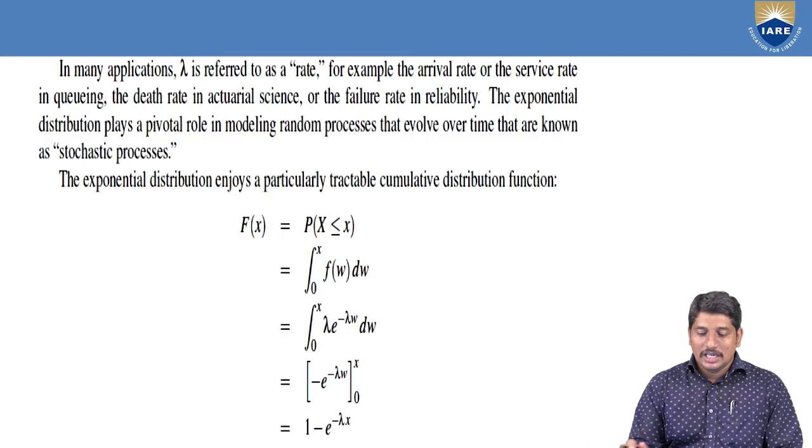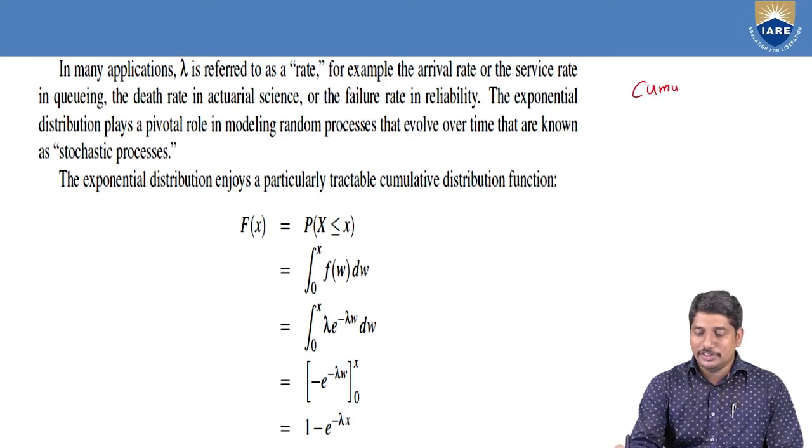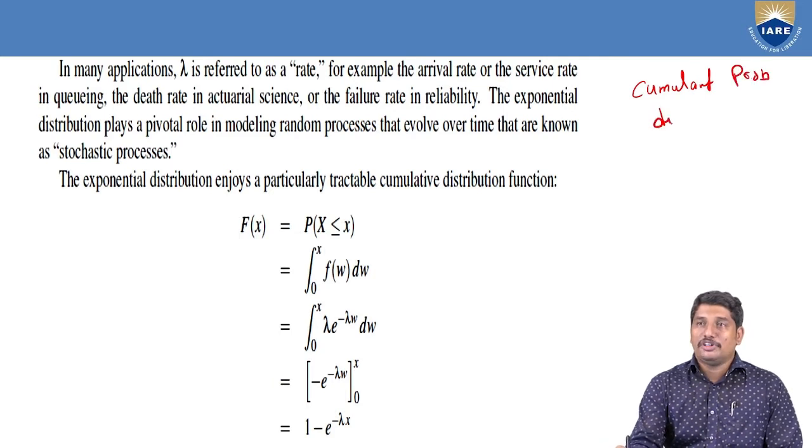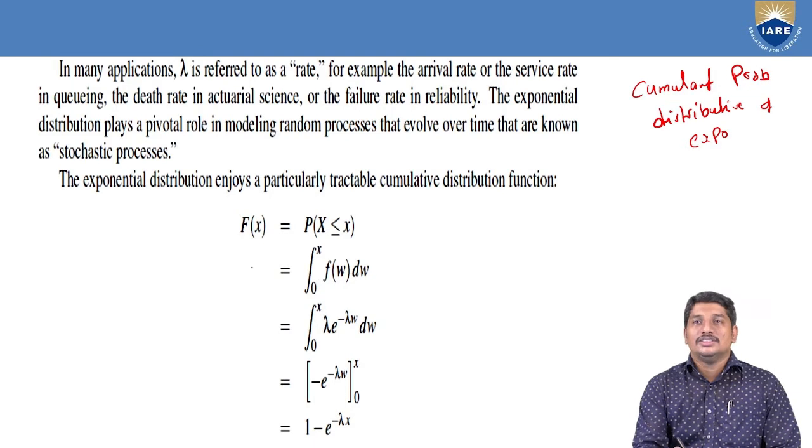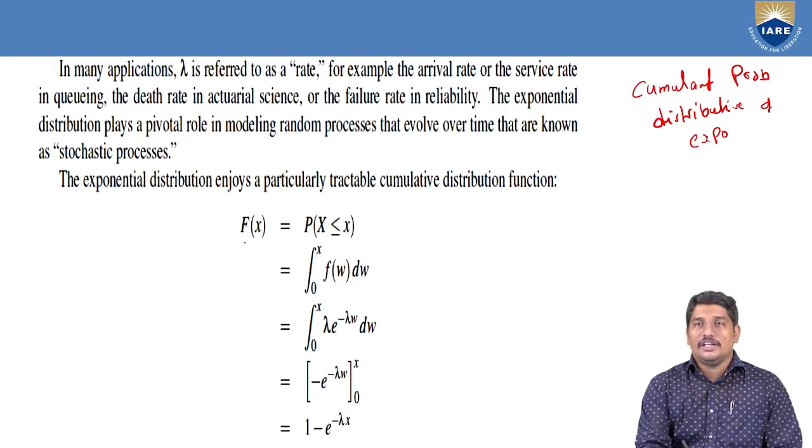And if we calculate the distributive function, that is the cumulative probability distributive function of the exponential distribution, the result will be like this. First, let us start with the definition of F of x, the probability of X less than or equal to x.